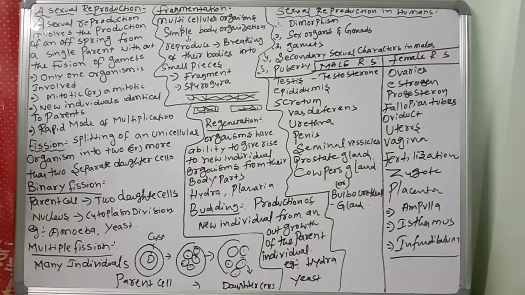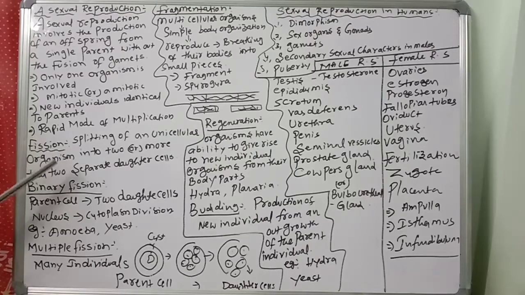The young one receives all its genes from the one parent only. Whatever the parent characters are, as they are, those characters will be there in the newly formed offspring. So, what are the features? Only one organism is involved. All the cells perform which one? Mitotic or amitotic. So all new individuals are genetically identical. A rapid mode, very fast multiplication takes place, no gametes.